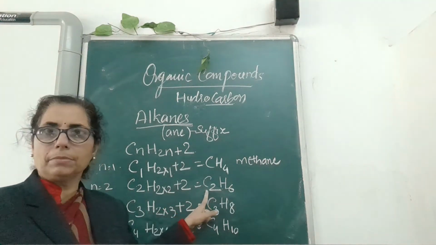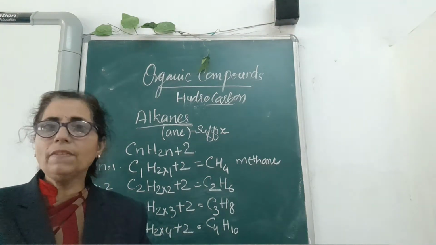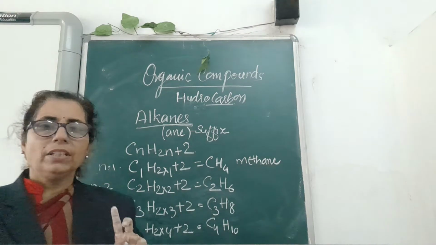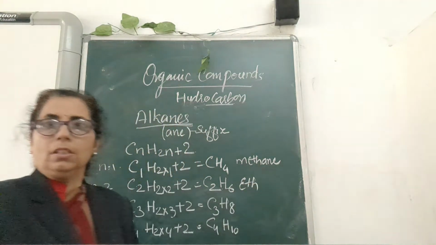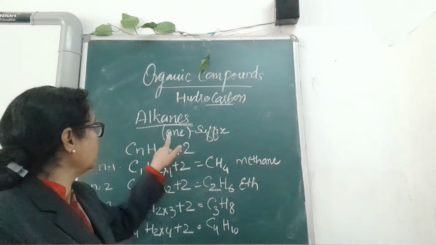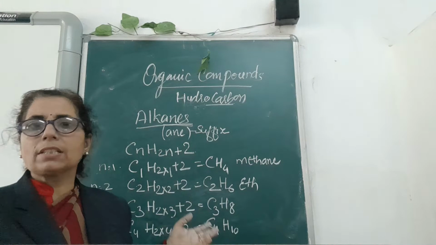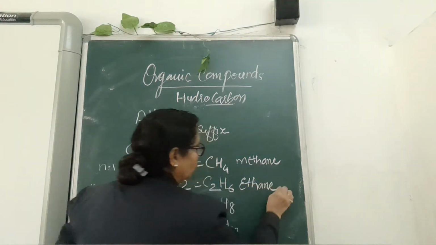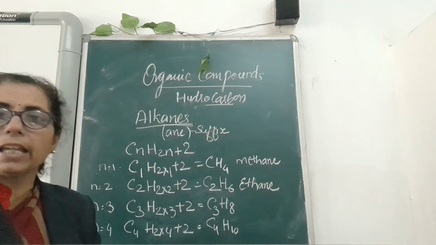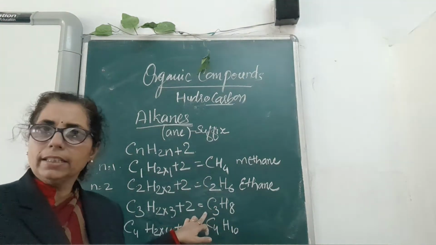Then see the second carbon. When there is 2 carbon, always use this term, children, you call it as eth. And 2 carbon, eth, and suffix "ane", because we have used the same formula, so we will use the same suffix also. So the second carbon is ethane. Now come to the third carbon.